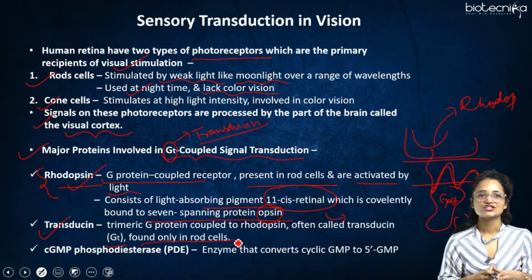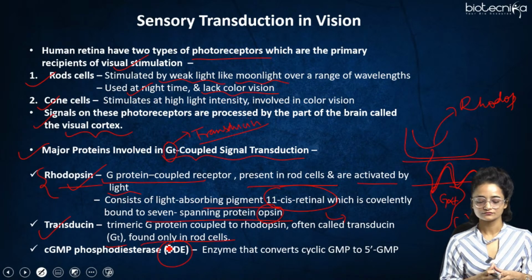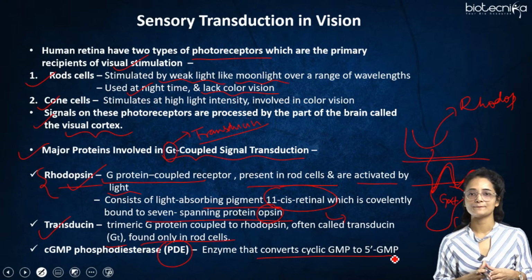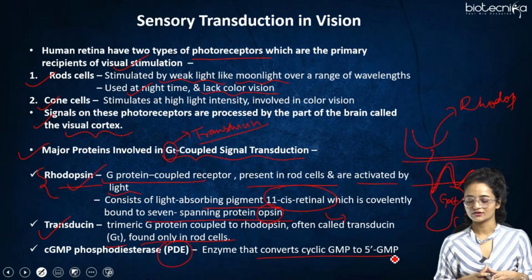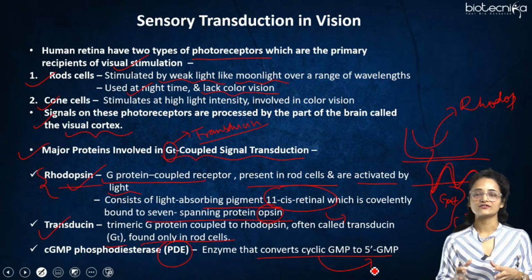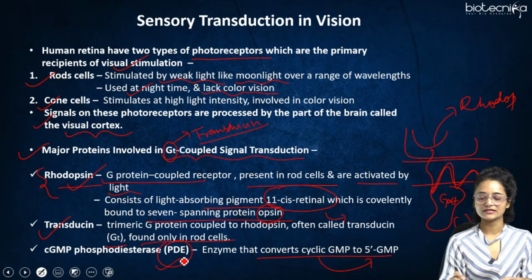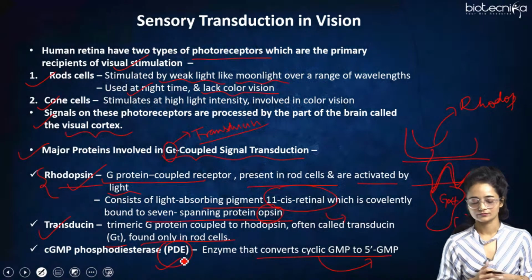Then coming to the cGMP phosphodiesterase, that is PDE. This is another enzyme that converts cyclic GMP into 5' GMP, right? So when we want the activity of cGMP to be inhibited at that particular point of time, this PDE would be playing its role, right?